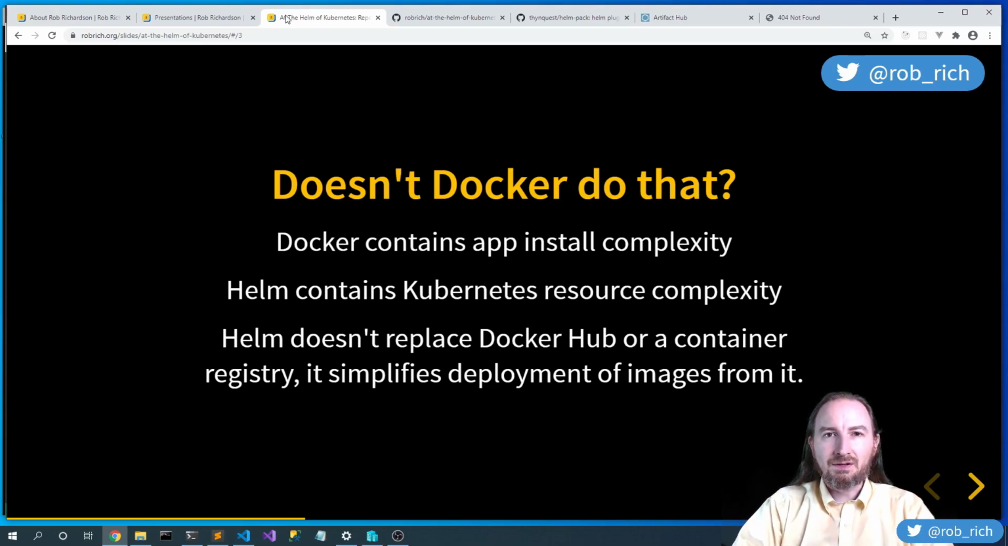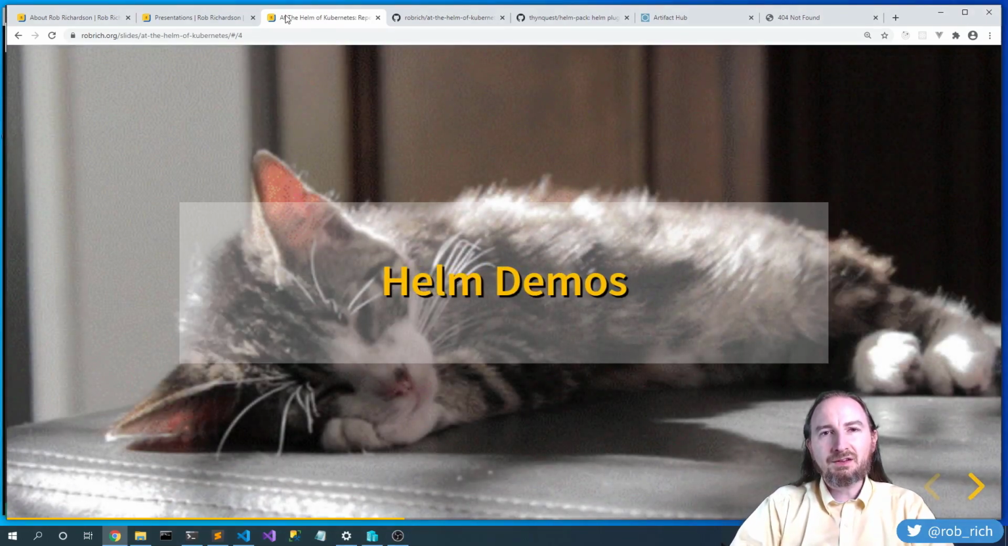So I still need a Docker registry or Docker Hub. I don't need all of those YAML files. All those will get packaged together into what Helm calls a chart. A chart is Helm's package manager format. So let's dig into some demos.